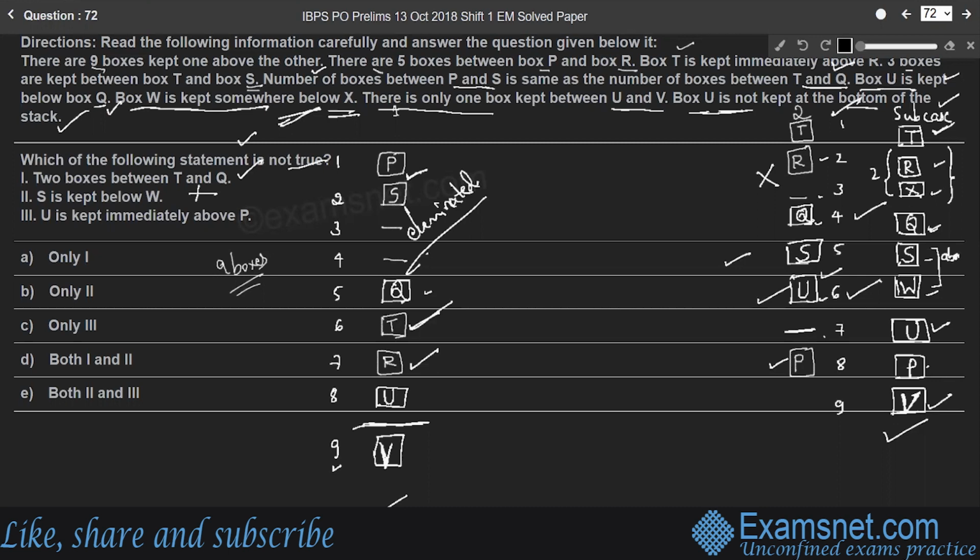So come to the third statement, U is kept immediately above P. Yes, this is the right statement. U is kept immediately above P. Therefore, third statement is also a correct statement. So the question is, which of the following statement is not true? Only second statement is not true. Hence, option B, only 2 is the right answer, right?